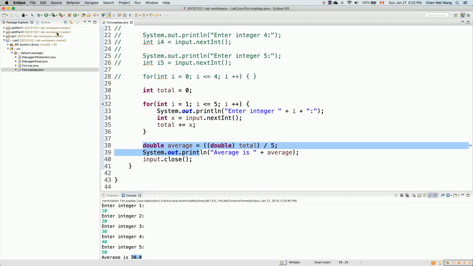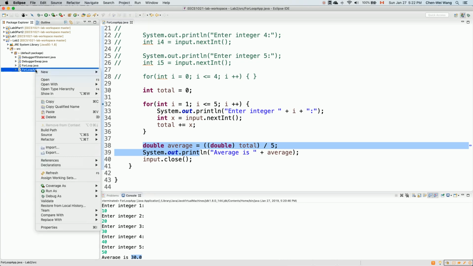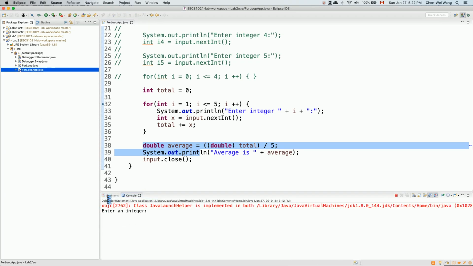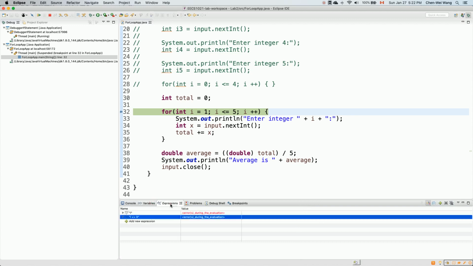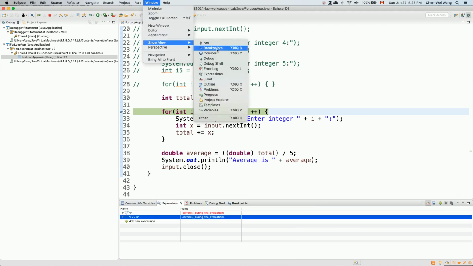Now what we will do is right-click on this class over here and say debug as Java application. Now we are at line number 32. By the way, we are now also in the debug perspective already. You can see the debug. If you want to switch back, you can click on J over here, but let's stay with the debug. Also, you've got your variables and your expressions. If you don't see them, you can go to Window, Show View, and then you can see the expressions and the variables as well.